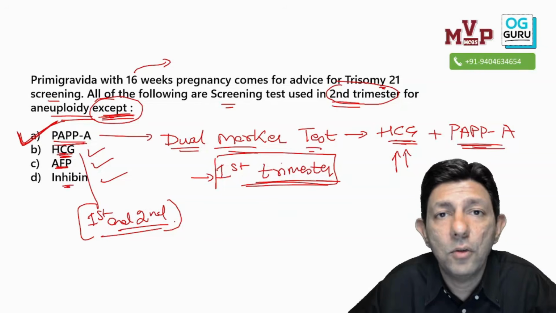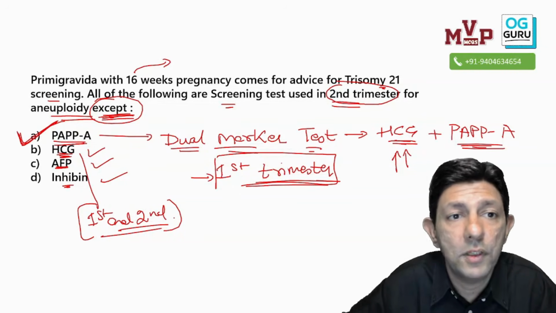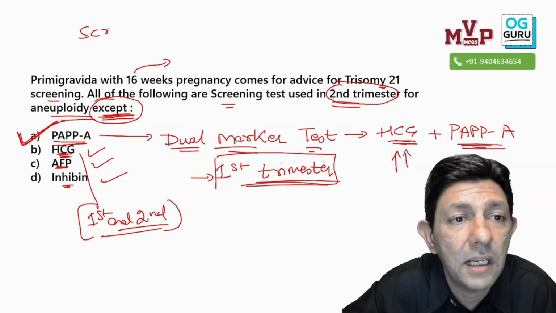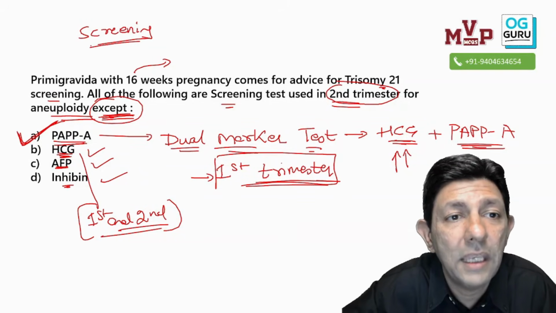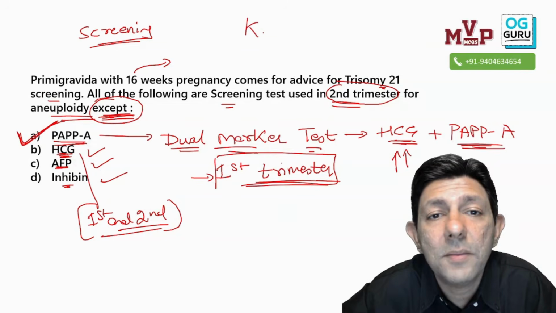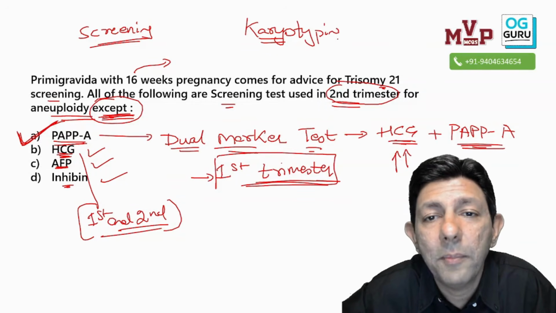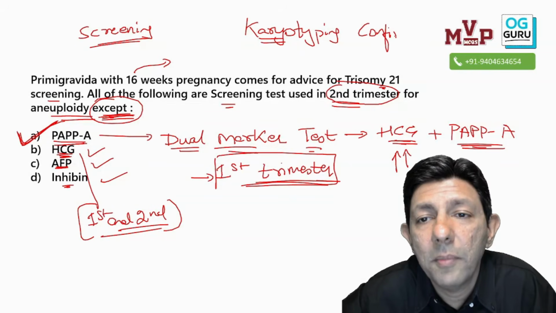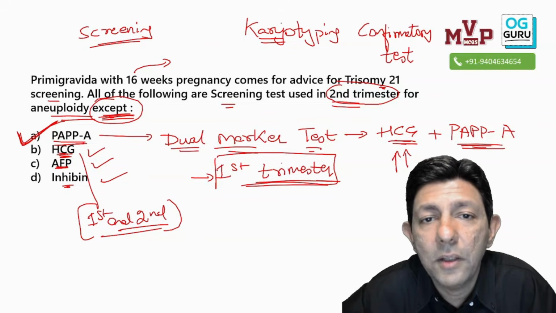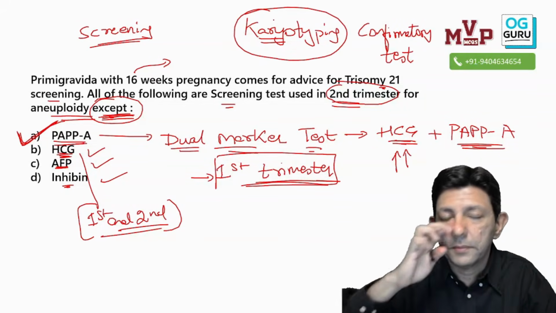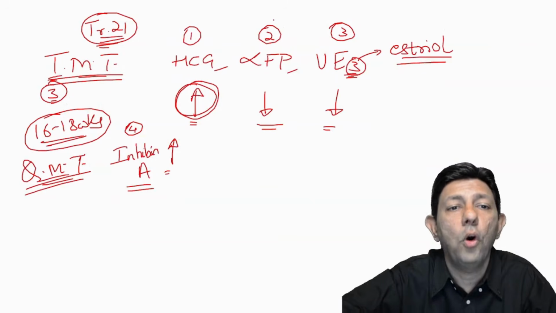Please comment if the values are higher or lower. It is suggestive of Down syndrome. Please understand this. All these are screening tests. Okay, confirmatory test is karyotyping. Karyotyping is the confirmatory test. Is this understood to all of you?